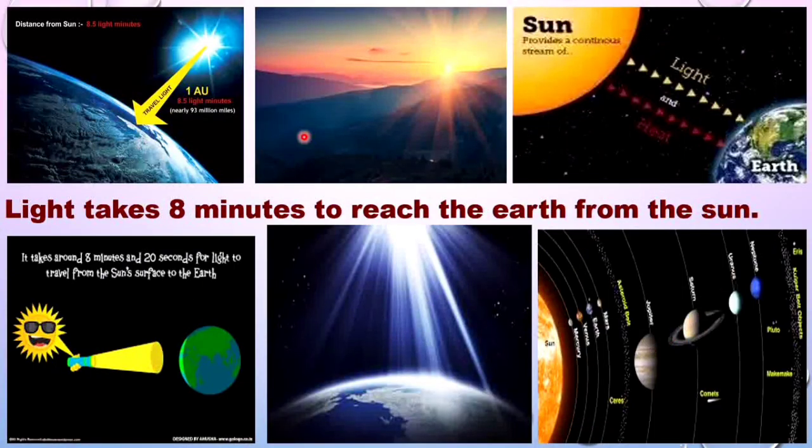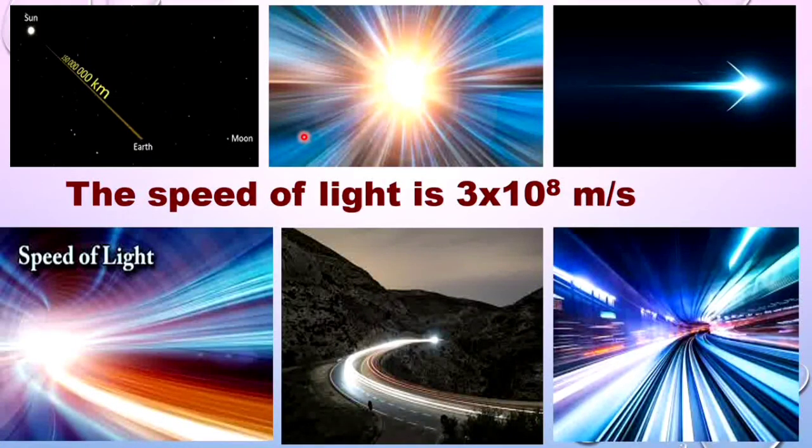The main source of light energy and heat energy is the sun. So all the activities that are carried out on the earth are because of sunlight. The light from the sun takes about 8 minutes to reach the earth. The speed of light is 3 × 10^8 meters per second.